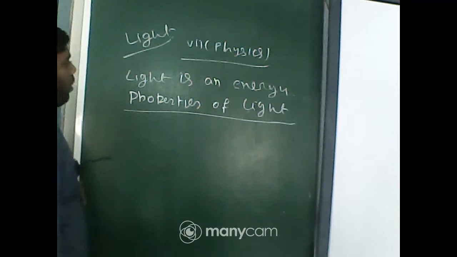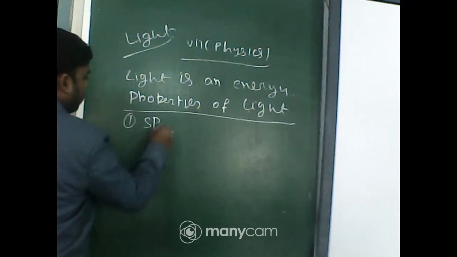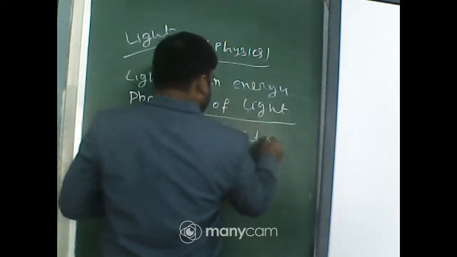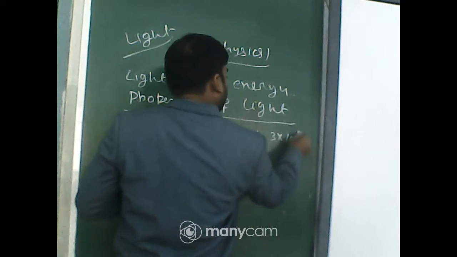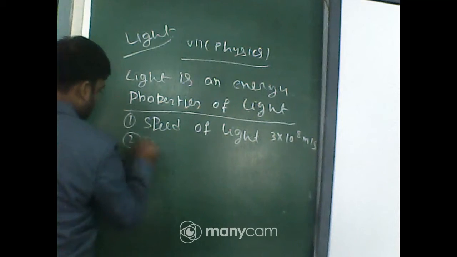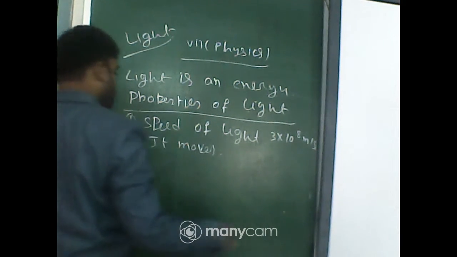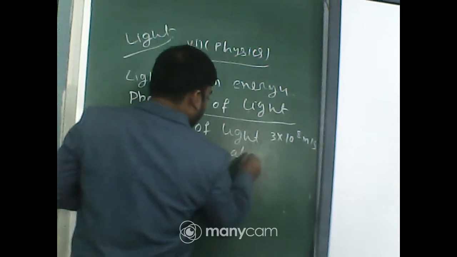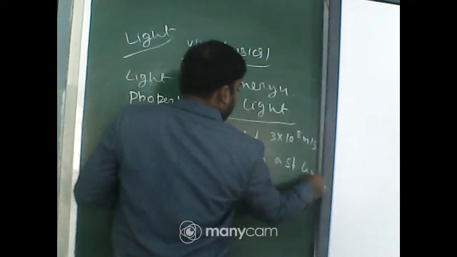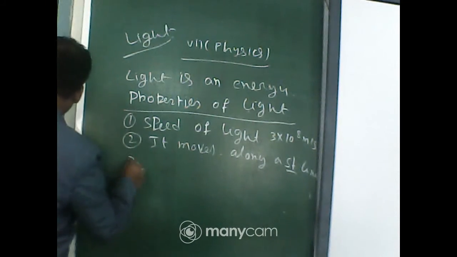So, properties of light. First of all, speed of light, that is 3 into 10 to the power 8 meter per second. Number 2, it moves along a straight line. And number 3,